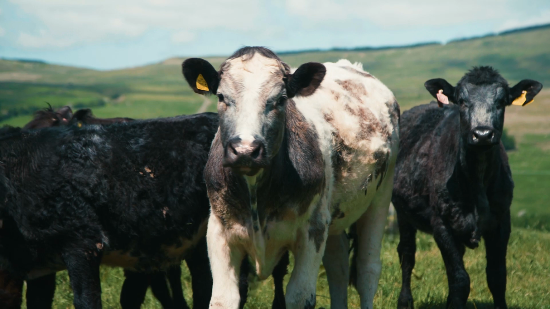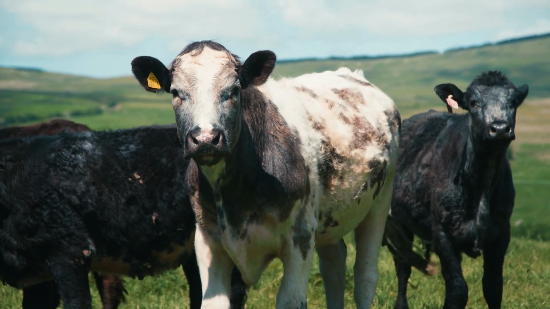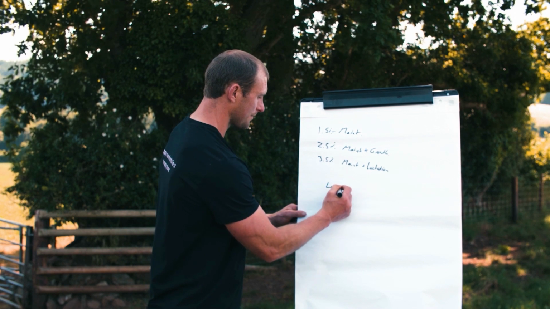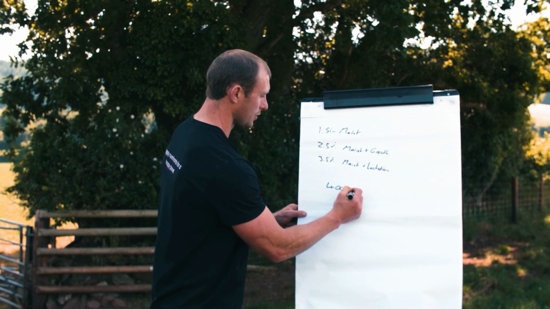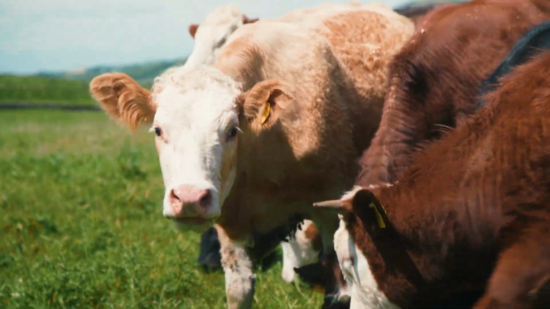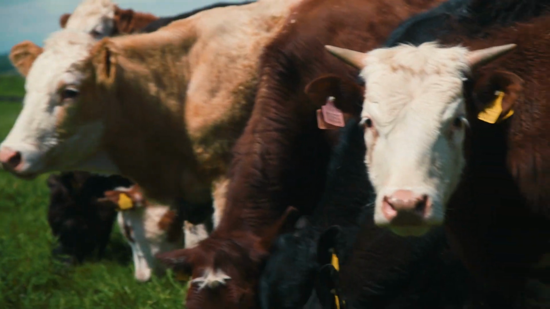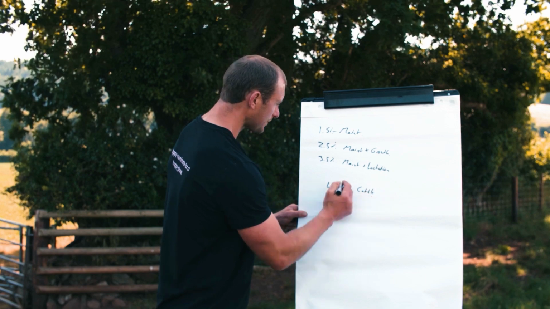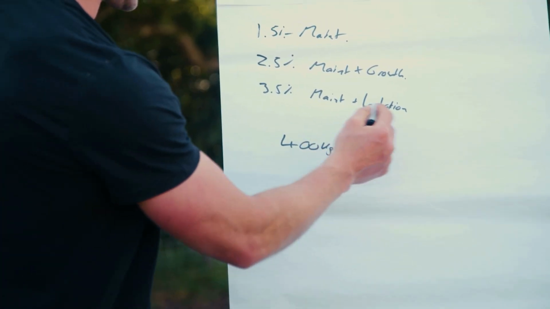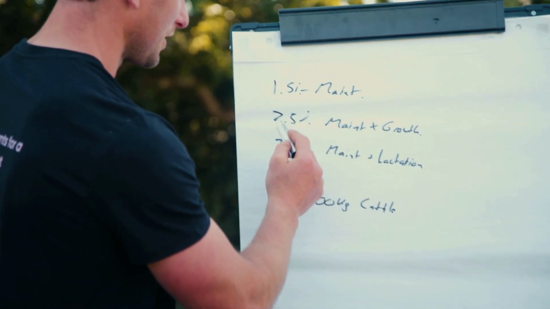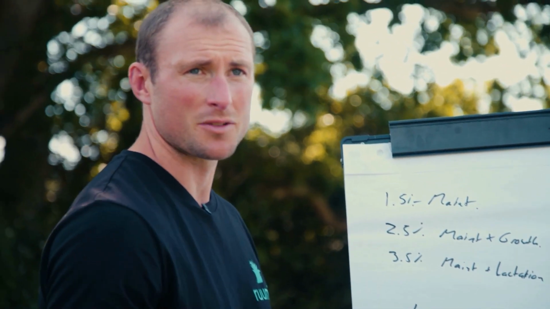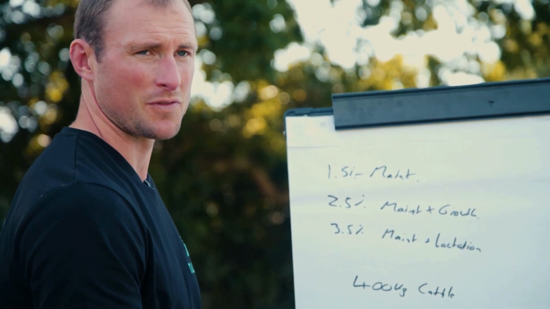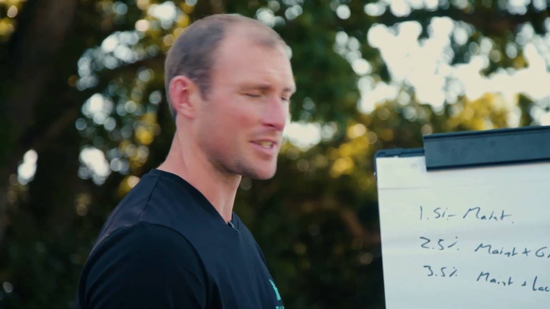So again, we can use an example just to see how this pans out. Let's say I've got some 400 kilo store cattle that I would like to grow. Then they're not lactating and they're not at maintenance, so we can use the 2.5% figure. That's the one that's most appropriate in that situation, to work out how much feed they would need to eat in kilos of dry matter per day.